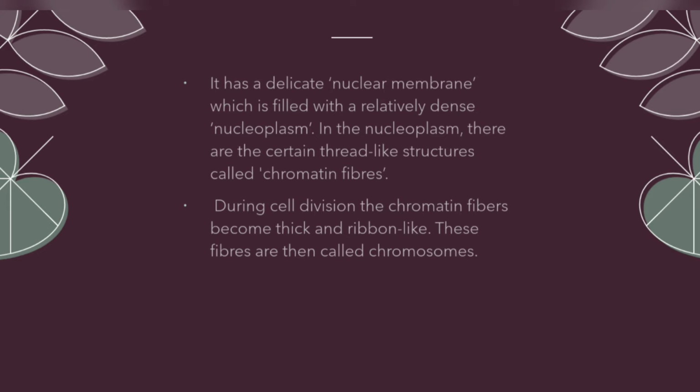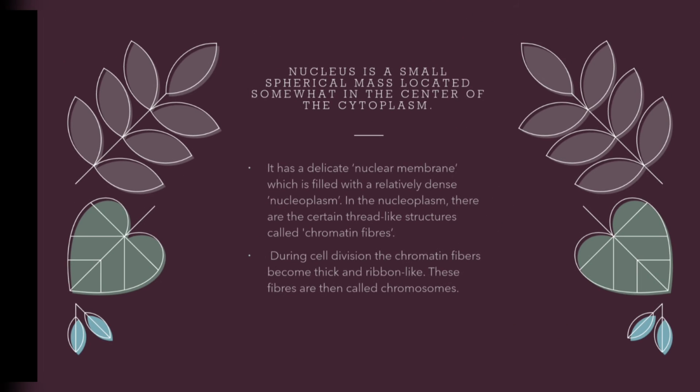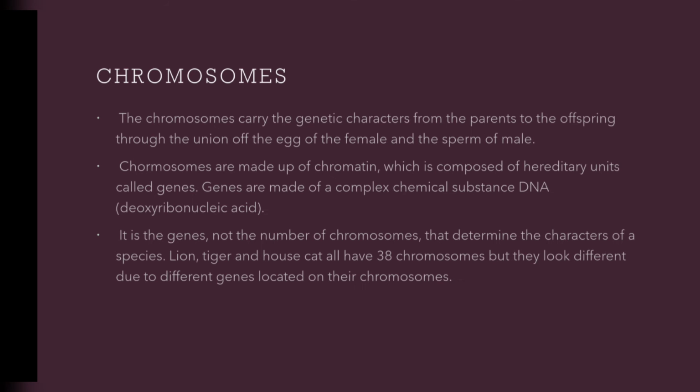Okay, during cell division, the chromatin fibers become thick and ribbon-like. These fibers are then called chromosomes. When cell division is there, chromatin fibers, which are thread-like, become thick and broad, ribbon-like, and so they are called chromosomes. Okay, so let me first show you the diagram.